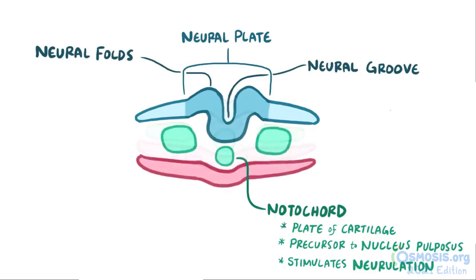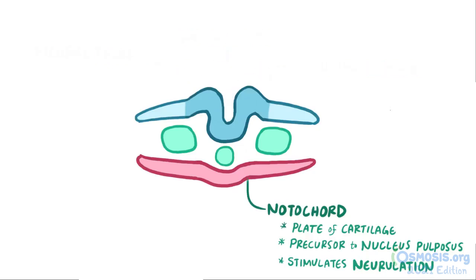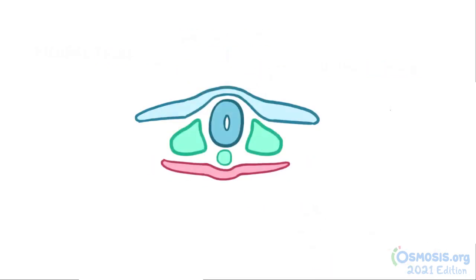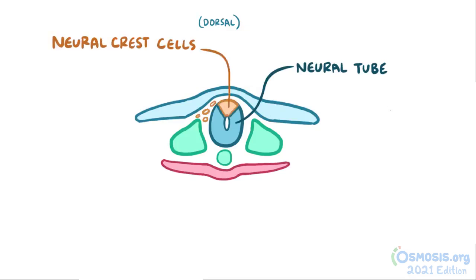As the groove continues to grow ventral to the ectoderm layer, the neural folds come together and they pinch off from the surface of the ectoderm layer, forming the neural tube. The neural tube now sits between the mesoderm and the ectoderm. On the dorsal side of the neural tube, where the neural folds fuse, there are special cells called neural crest cells that migrate out and form a new layer of cells between the ectoderm and the neural tube.